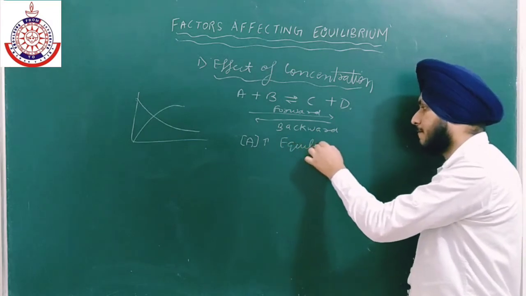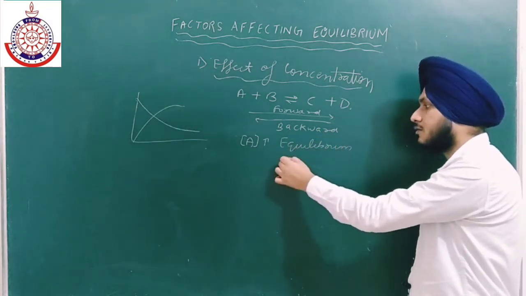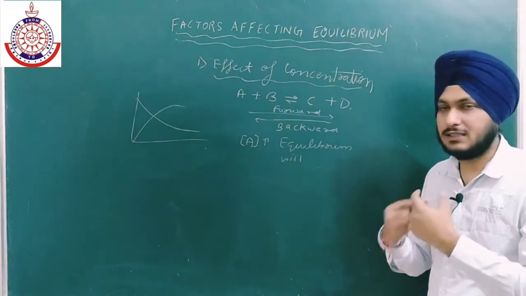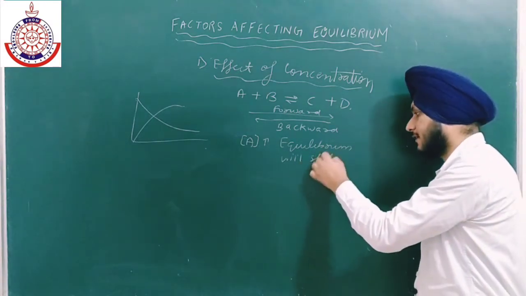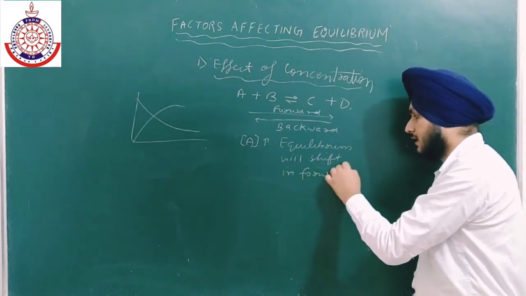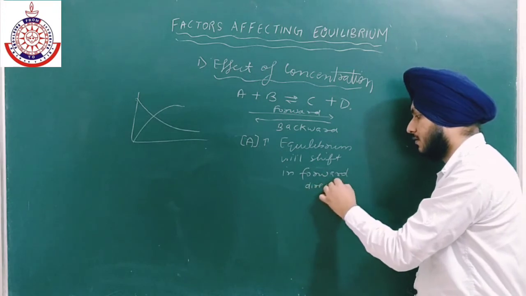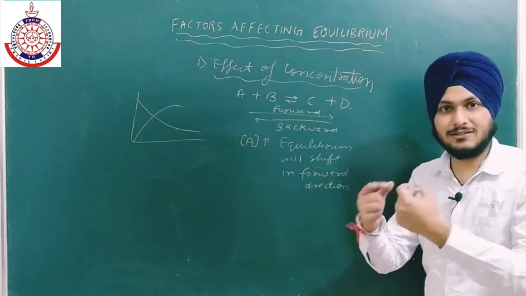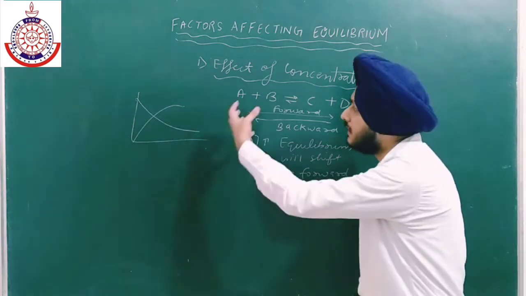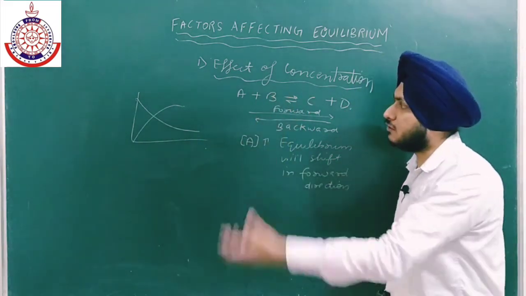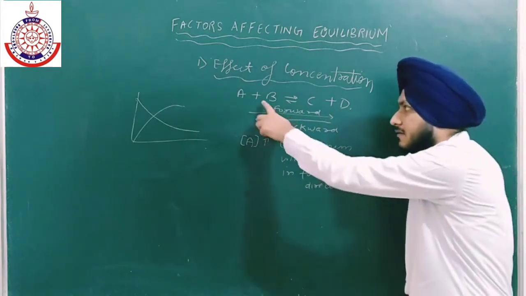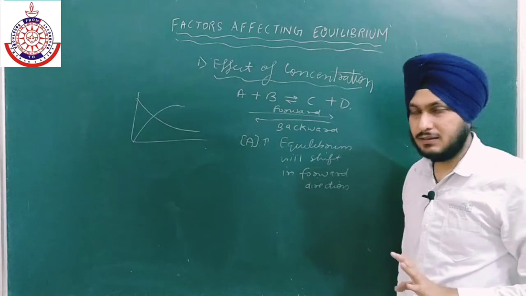Equilibrium will favor the forward reaction, or you can say the equilibrium will shift in the forward direction, or the concentration of product will increase more and more. If I keep increasing A, if I keep adding more A, what will happen? More products will keep forming. Similarly, if I am increasing B, the concentration of B.